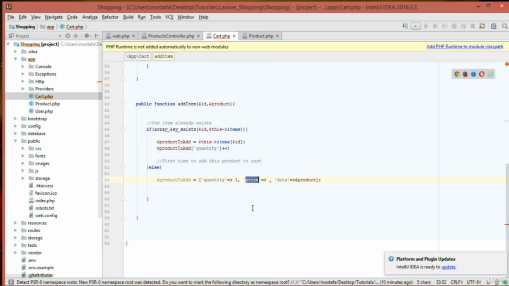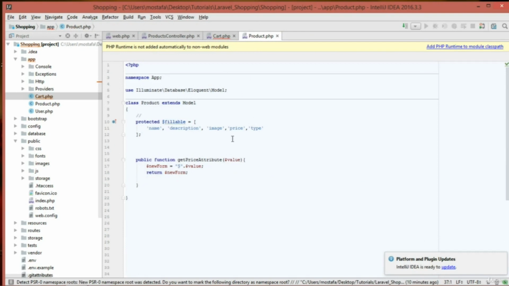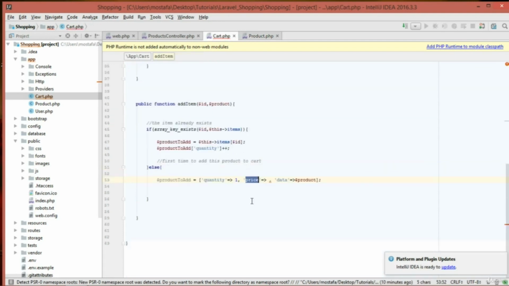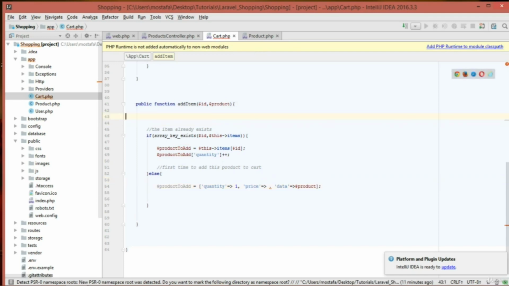The price, actually, we need to edit something. Remember here inside the product.php model, we edited the price from an integer to a string, because we added this $ sign. In order to increase the price or make any mathematical operations on it, we need to convert it back to an integer. And to convert it back, we need first to remove this $ sign. So I'm going to create a new price here, and it's going to be equal to this product price.